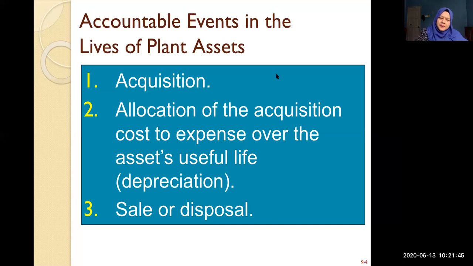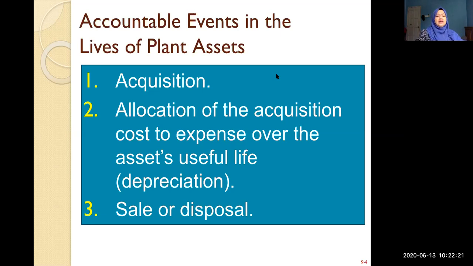Depreciation depends. For example, the useful life of the asset is 10 years. So you're going to divide the cost of the asset over 10 years, then you get the depreciation for every year. Assuming that the cost is 100 and the useful life is 10 years, 100 over 10 years means 10 per year. So your depreciation for every year is 10, 10, 10, 10. It means that after 10 years, the value of the asset will be 0.